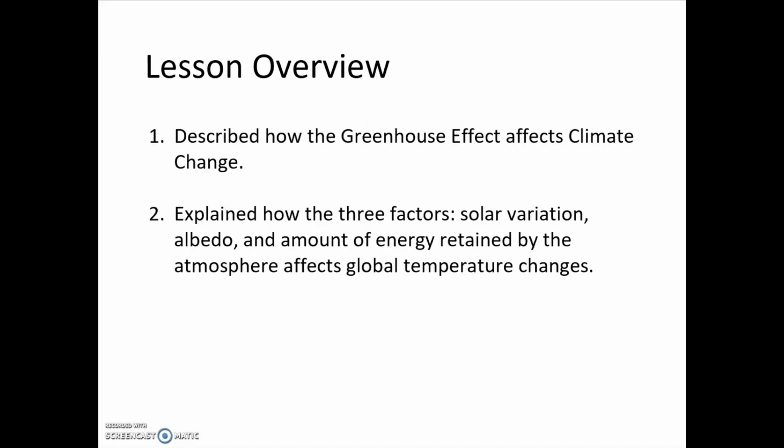So lastly, the learning objectives that we are covering in this lesson include: 1. Describing how the greenhouse effect affects climate change, and 2. Explaining how there are 3 factors that control the Earth's temperature, which includes solar radiation, albedo, and the amount of energy retained by the atmosphere of the Earth. By taking what you have learned from this lesson, please take a moment and reflect on what you have learned about climate change, the relationship between temperature controls and the greenhouse effect, and its effect on a global scale.